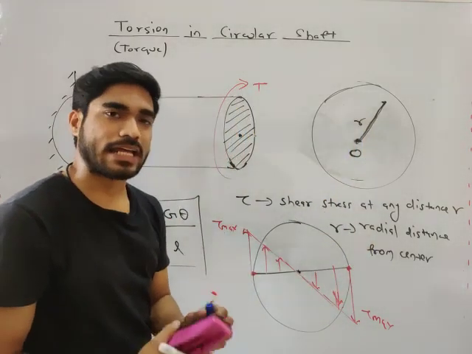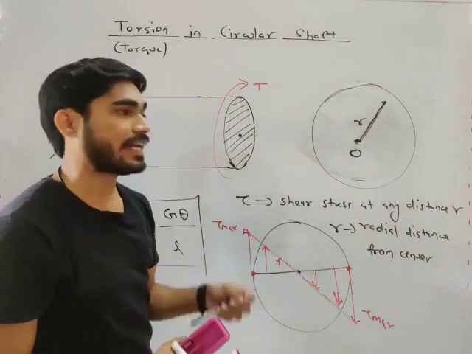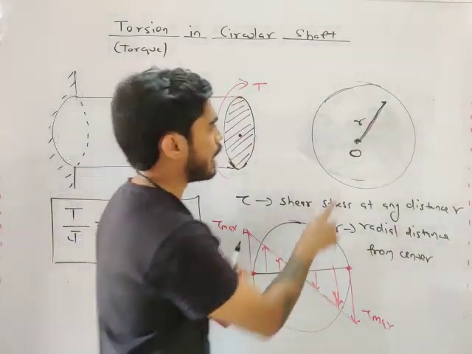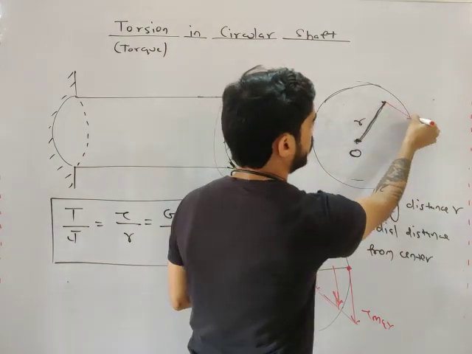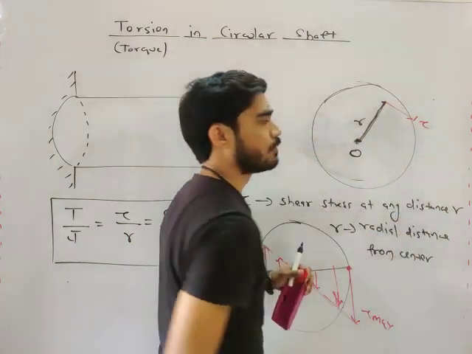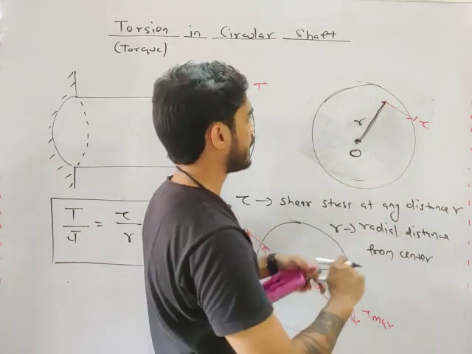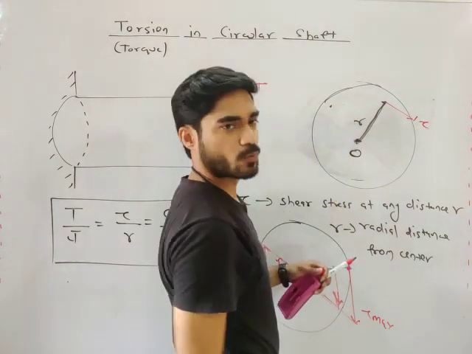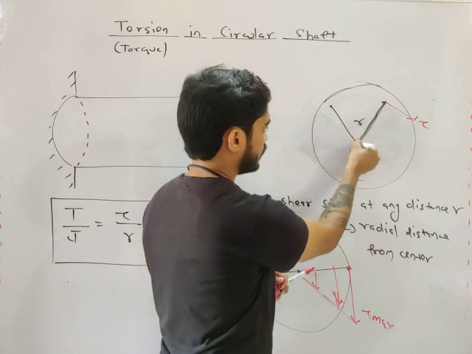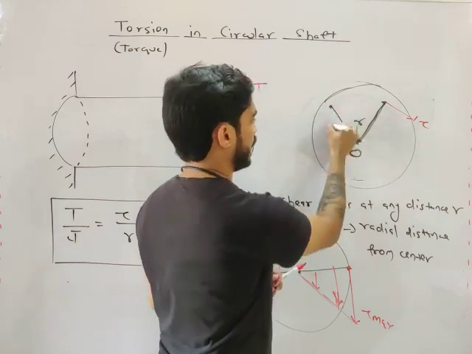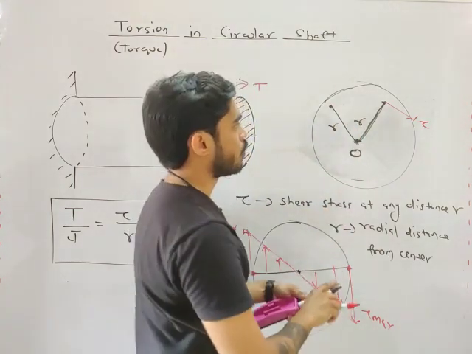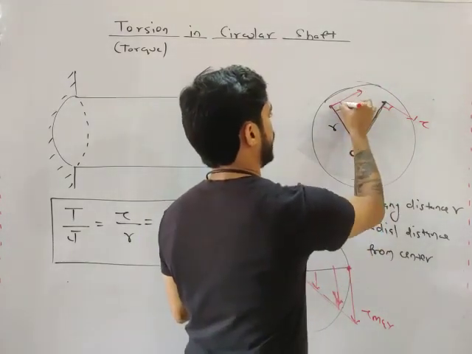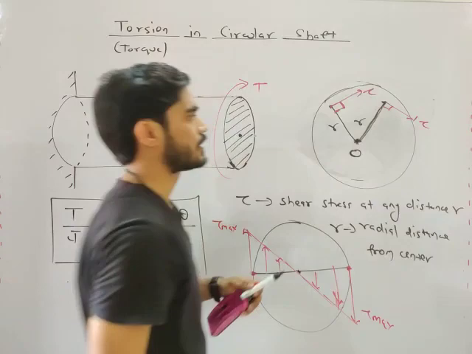I will also tell you what will be the direction of tau. The direction of tau will be perpendicular to this line, my friend. Let's say you are considering this point, and you want to calculate tau at this point. Draw a line from this point to the center. This will be your R, and the direction of tau will be perpendicular to this line. This will be tau.